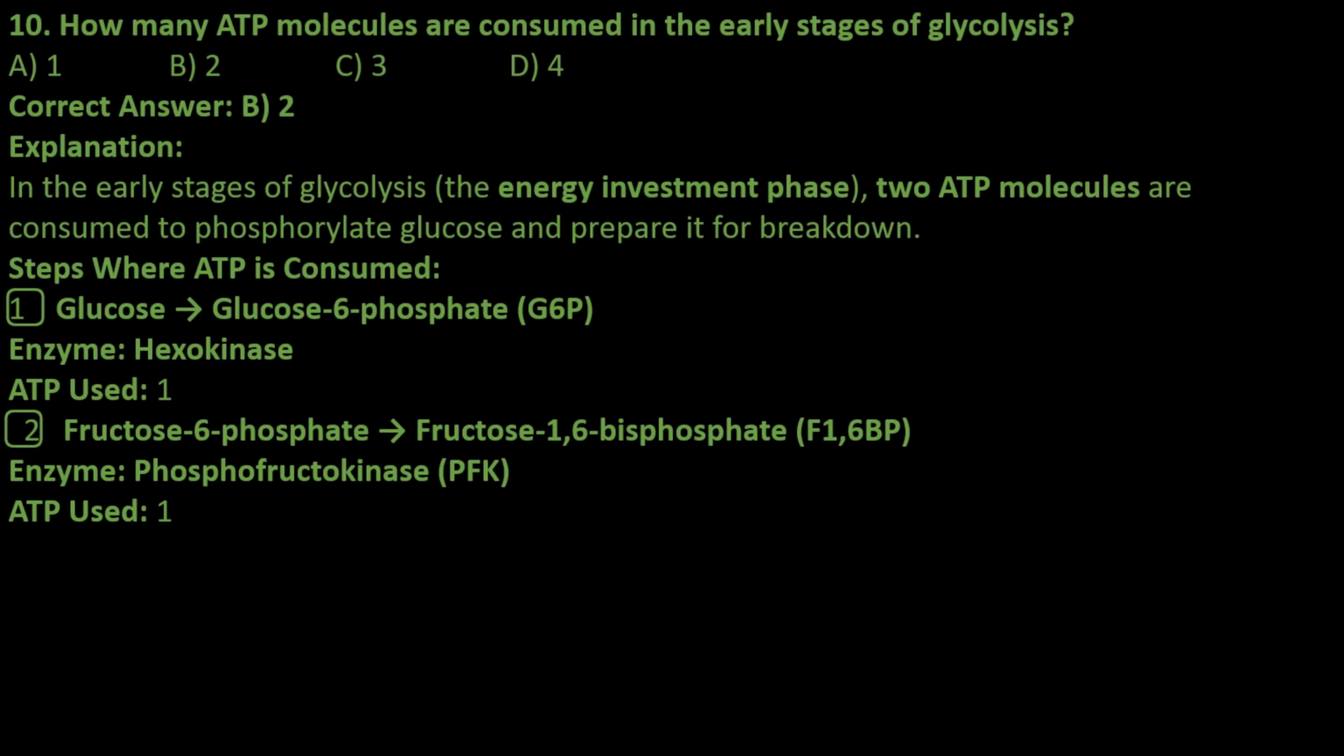Steps where ATP is consumed: 1. Glucose to glucose 6-phosphate, G6P. Enzyme, hexokinase. ATP used: 1. 2. Fructose 6-phosphate to fructose 1,6-bisphosphate, F1,6BP. Enzyme, phosphofructokinase, PFK. ATP used: 1.